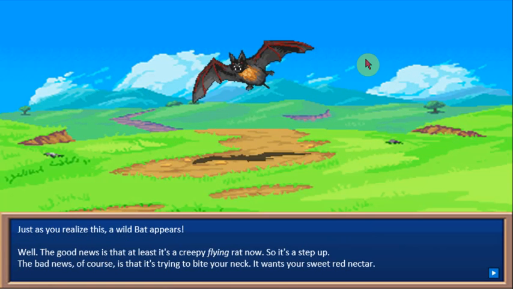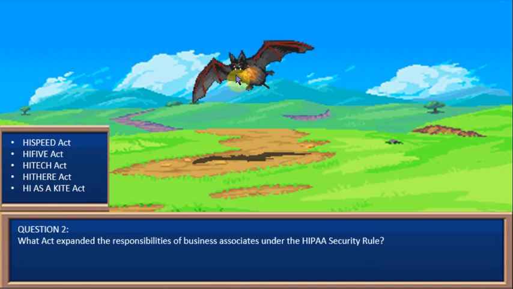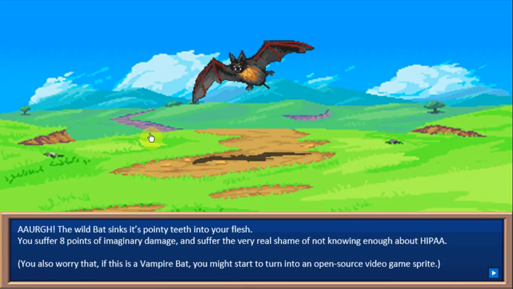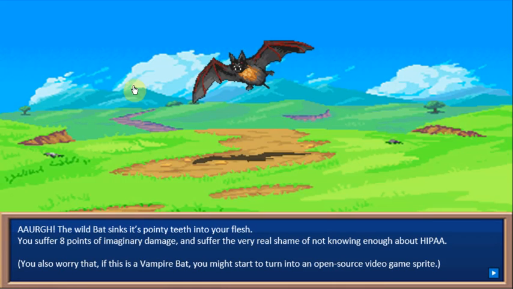And here's a bat, enemy number 2. I grabbed a sprite sheet of 20 fantasy sprites from somebody with the username of Enzimuz. I'm using his open source graphics here, giving full credit where credit is due. And okay, high speed, high 5, high tech, high as a kite. You click high there, and okay, you're damaged. High speed, boom, you're damaged. High there, boom, you're damaged. So you know when you bam, you get hit.